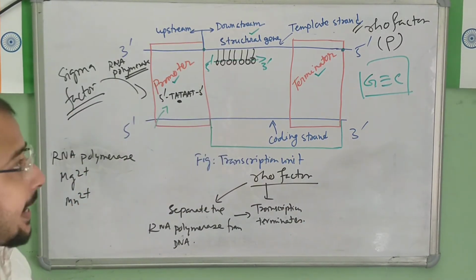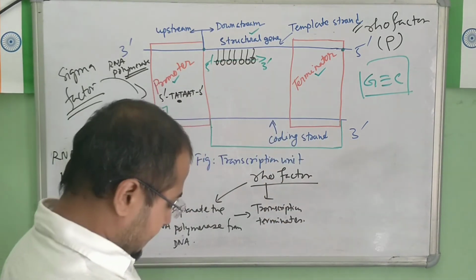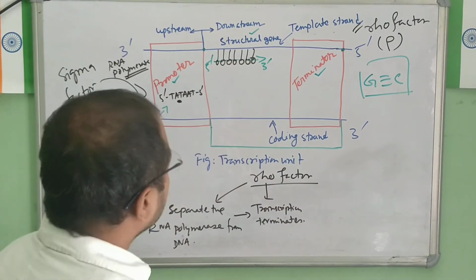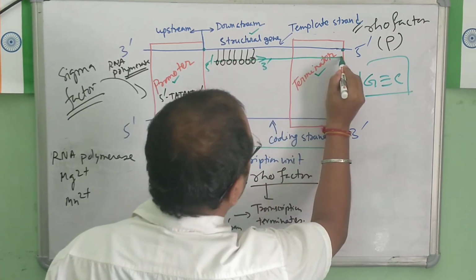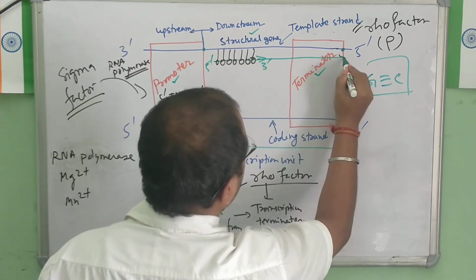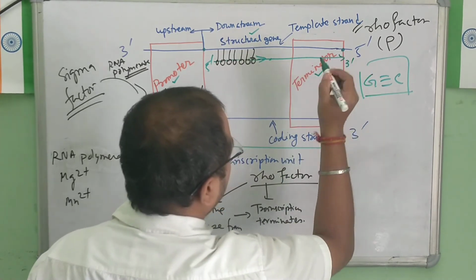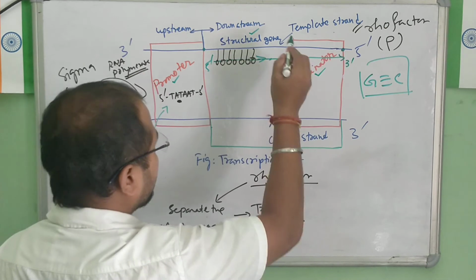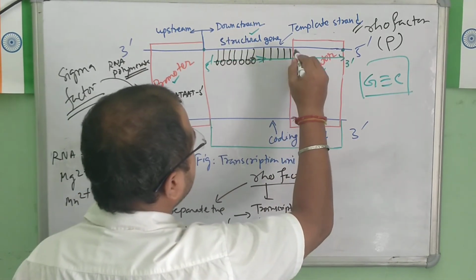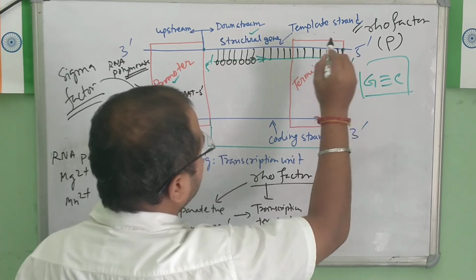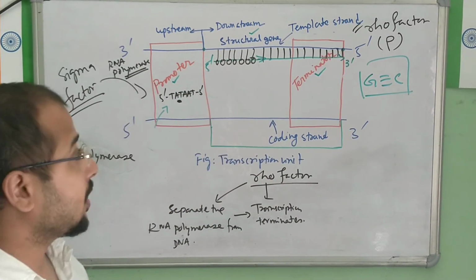Clear? And once the transcription is done, it means the RNA chain comes here and stops here. Till here it is done. So here I am writing 3 prime. So it stops here. So entire chain formation is done till here. Now it is transcription, it stops here.